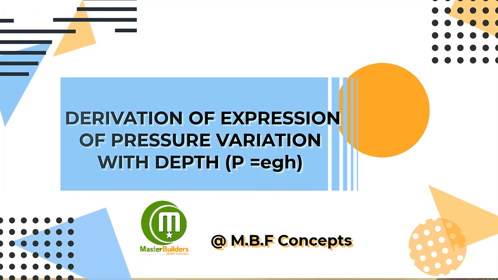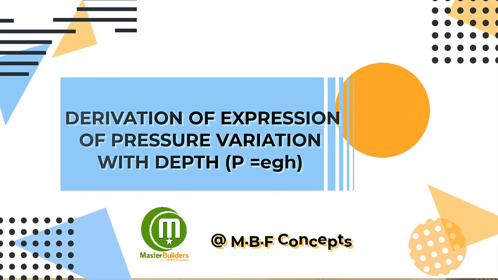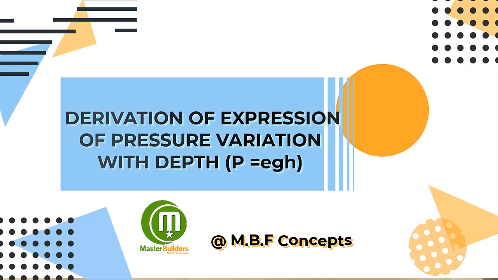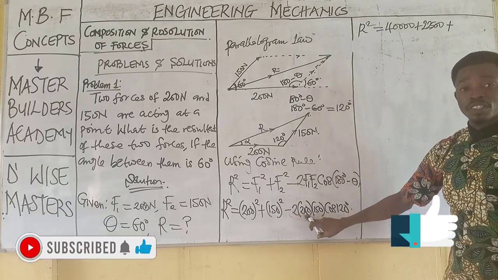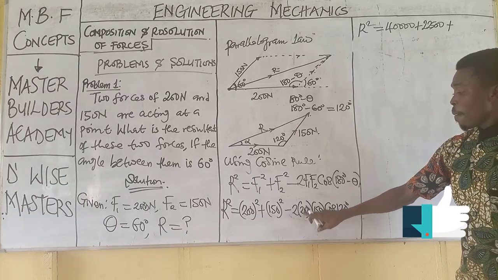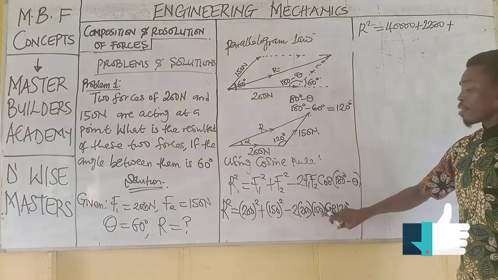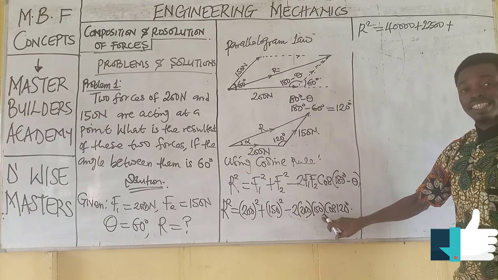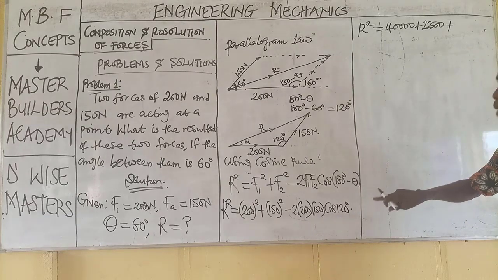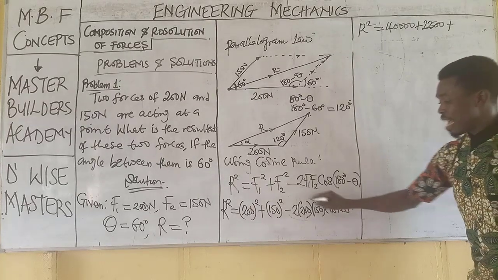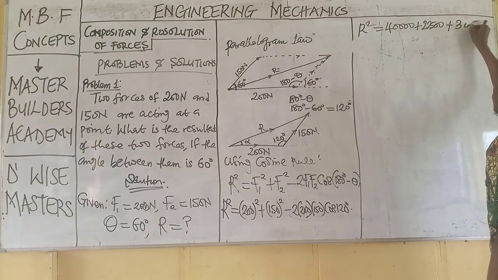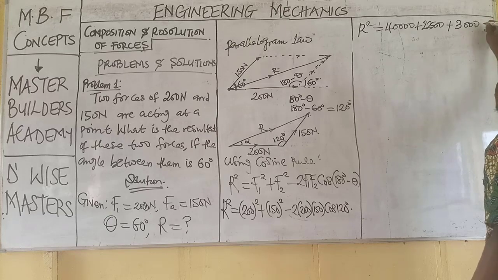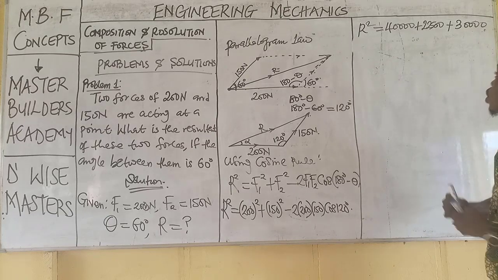Now when we move further, R squared becomes 40,000 plus 22,500, then plus 2 multiplied by 200, which gives us 400. 400 multiplied by 150 gives us 60,000, and 60,000 multiplied by cos 120 turns to plus 30,000.